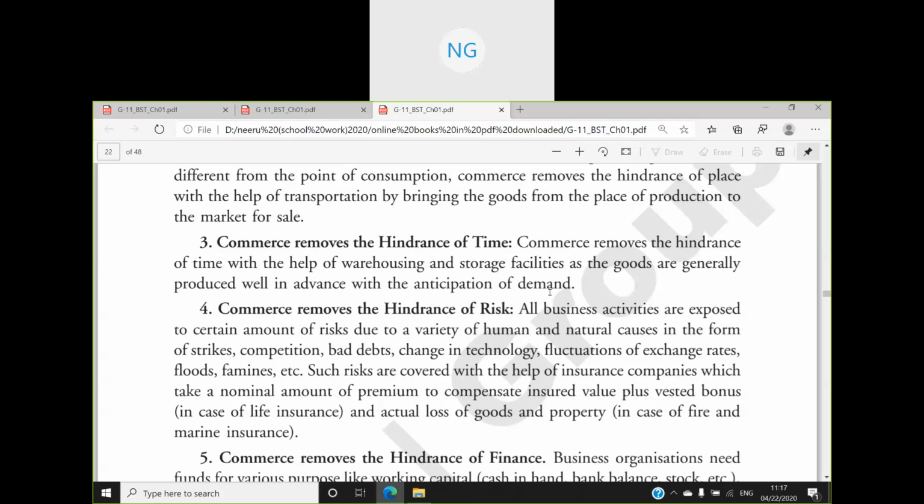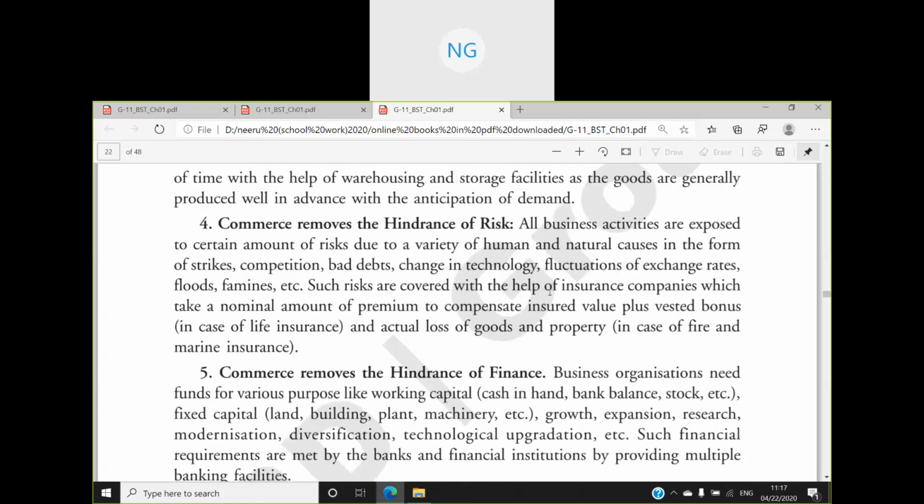As the goods are generally produced well in advance with the anticipation of demand, we think that in future there will be demand for this product, so we will be producing it even before the demand. When we have produced something before the demand has come to us, we want to store it, and we will be storing that in warehouses. So commerce removes the hindrance of time.